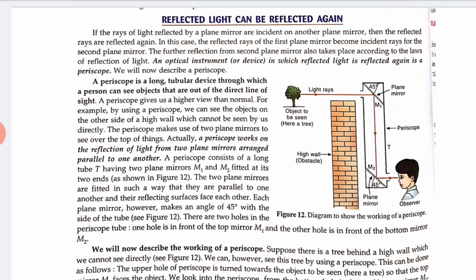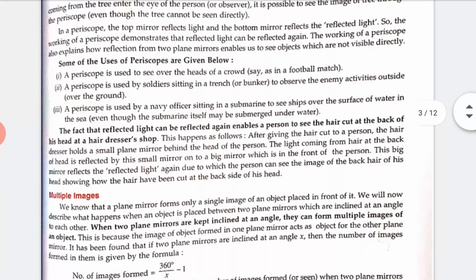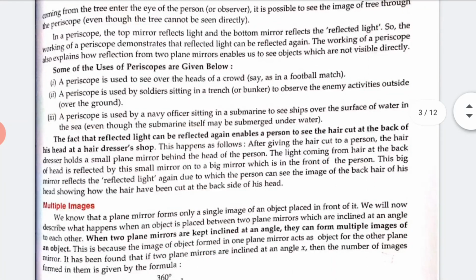Let's see some of the uses of a periscope given below. A periscope is used to see over the heads of a crowd, such as in a football match. A periscope is used by soldiers sitting in a trench, or a bunker, to observe enemy activity outside over the ground.